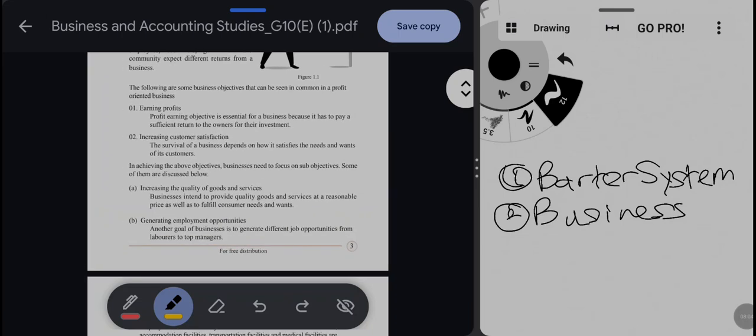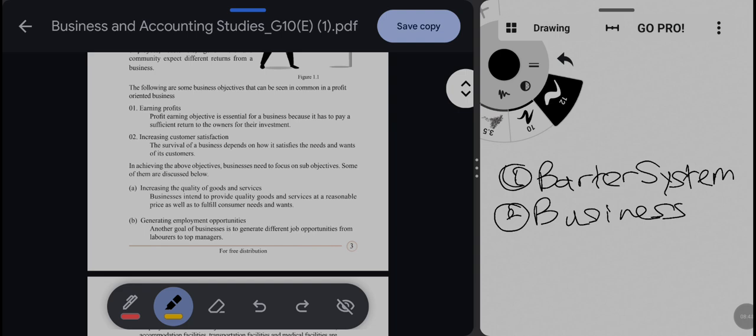Let's see what the objectives are. There are two main objectives and three sub objectives. The first objective is earning profit. For a business, earning profit is a major objective. Without profit, a business cannot run. For example, an owner invested in a business, and he or she has to get a sufficient return from the business, no? So that is called profit. People want to earn. So the main objective of a business is earning profit.